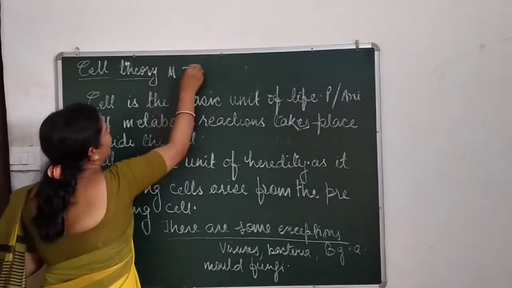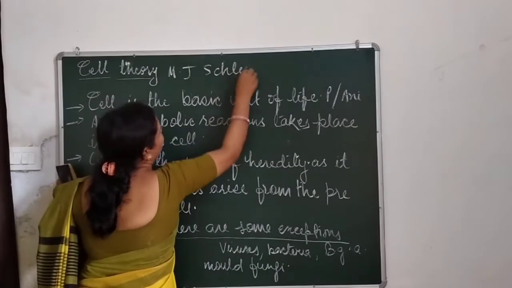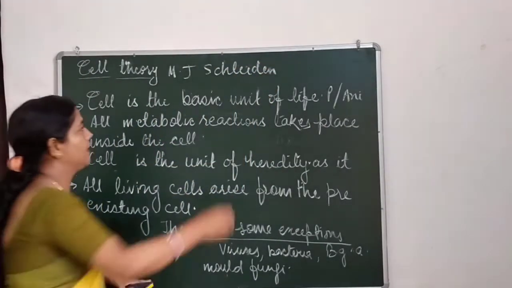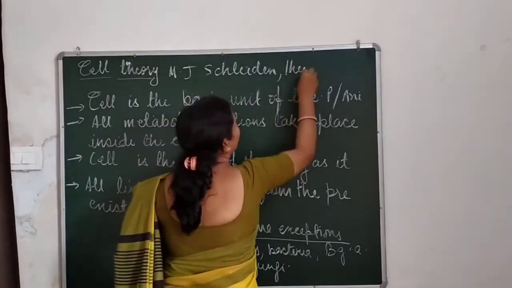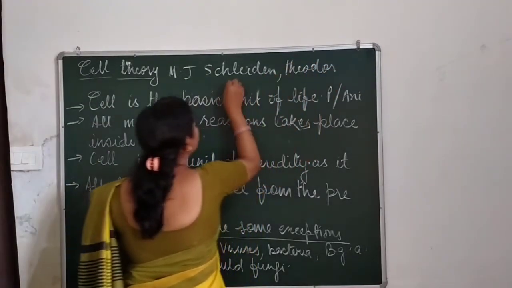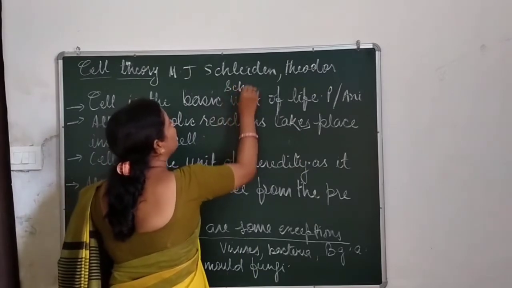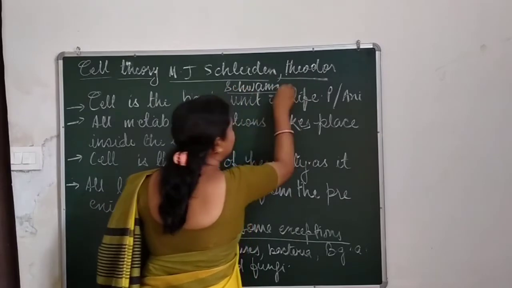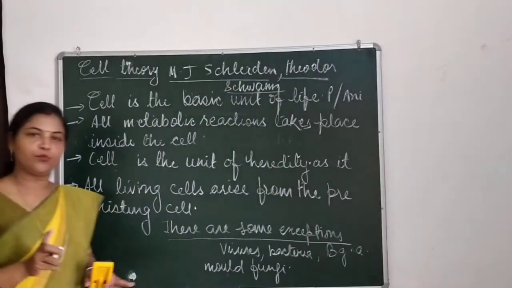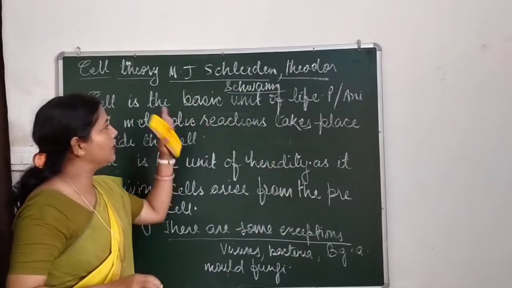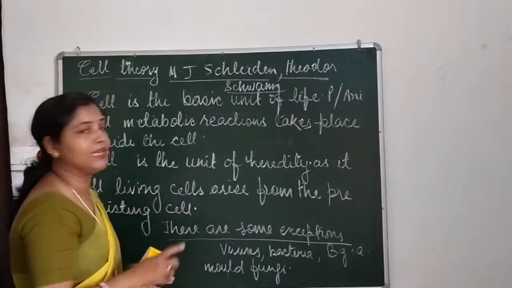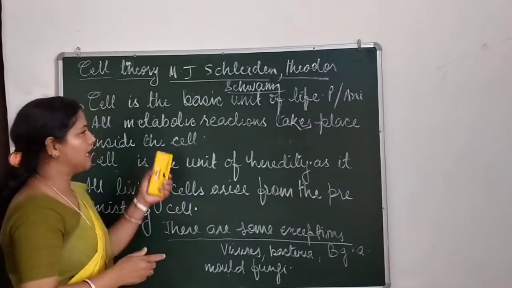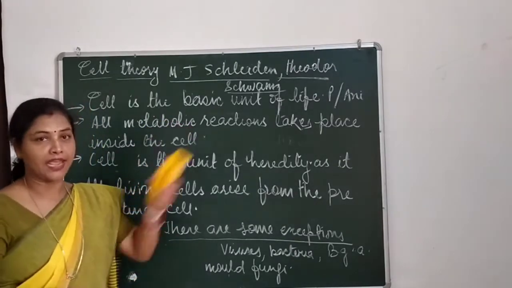They were M.J. Schleiden and Theodor Schwann. These two biologists collectively formulated the cell theory of plants and animals.